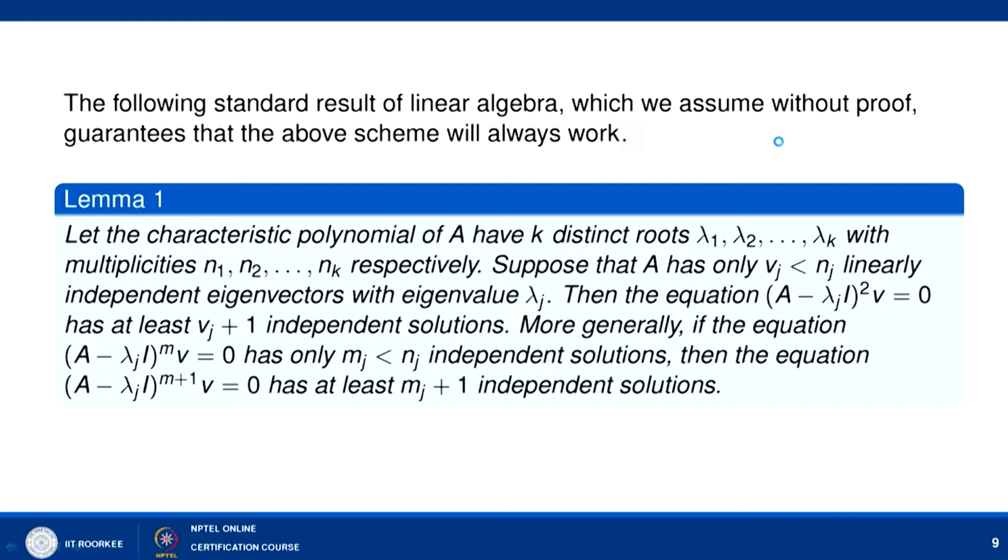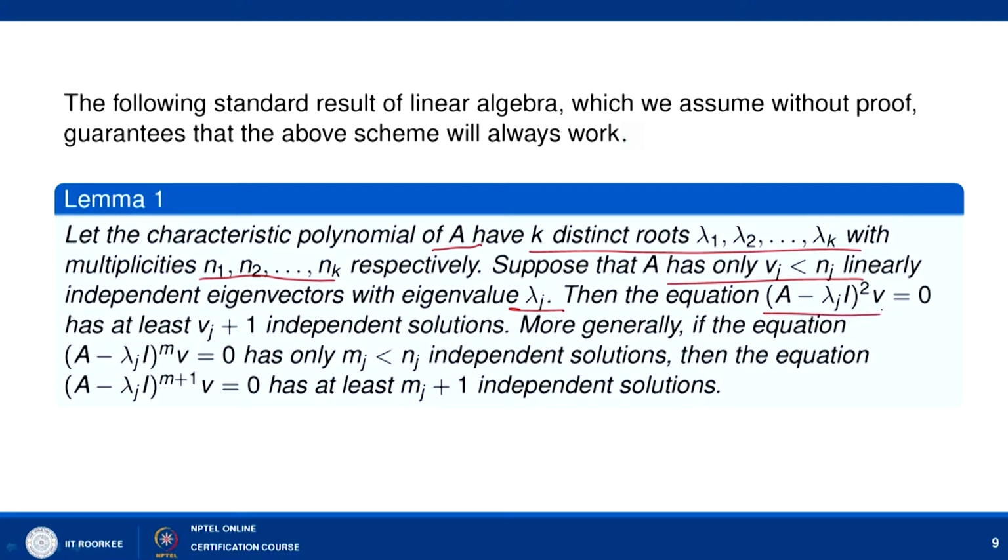Now, let us try to understand what this lemma says. Let the characteristic polynomial of A have k distinct roots, lambda 1 to lambda k, with multiplicities n1 to nk respectively. So the algebraic multiplicity of lambda 1 is n1, of lambda 2 is n2, and so on. Suppose that A has only vj, which is less than nj, linearly independent eigenvectors with eigenvalue lambda j. So the algebraic multiplicity is nj, but the geometric multiplicity is only vj.